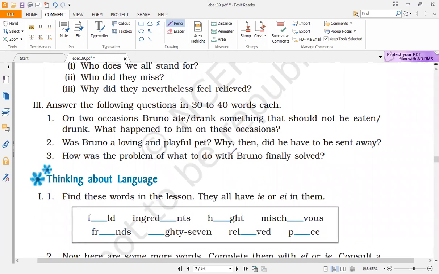Now, the third part of the question is to be answered in 30 to 40 words. On two occasions, Bruno ate or drank something that should not be eaten or drunk. What happened to him on these two occasions? On the first occasion, Bruno ate barium carbonate poison, which was kept by the author in his library for killing rats. Bruno got paralysis because of this.